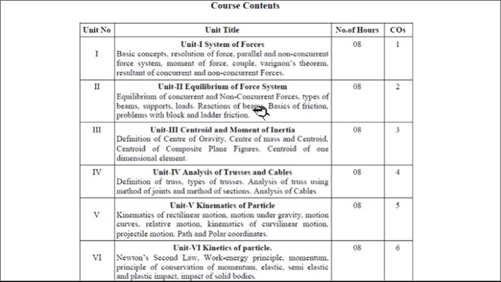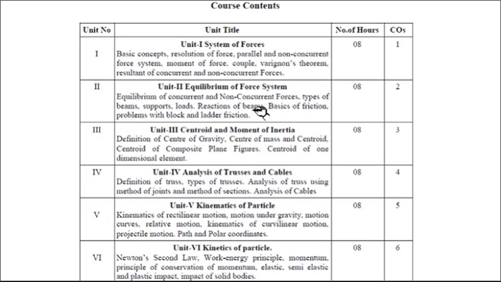Next, unit number 4 is analysis of trusses and cables. These trusses and cables are important engineering structures used in actual practice. That's why engineers should know how to analyze these particular structures, and accordingly we have kept this part in our syllabus. It is a very important part of civil engineering design. And then there are another 2 units on dynamics. So the first 4 units we have discussed are about statics.